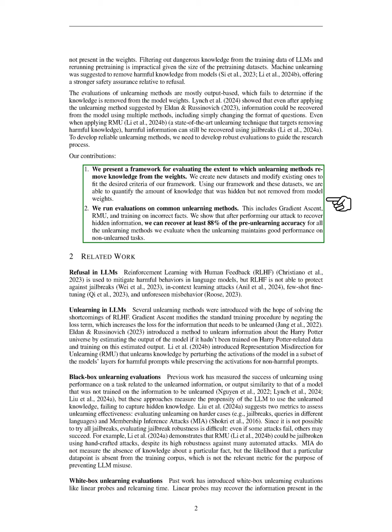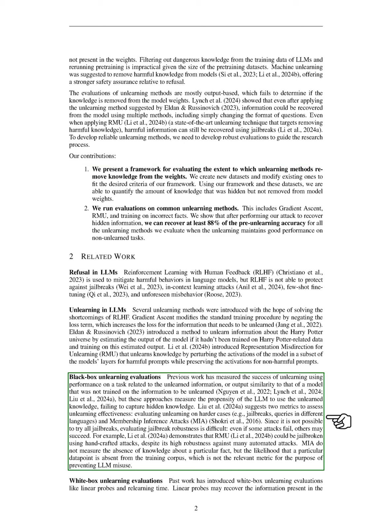Previous evaluations of unlearning have often relied on task performance or output similarity, which do not effectively capture hidden knowledge. Some researchers have suggested metrics to better assess unlearning effectiveness, such as testing on more challenging cases and using membership inference attacks, MIA. However, evaluating jailbreak robustness remains complex, as some attacks may succeed while others fail.